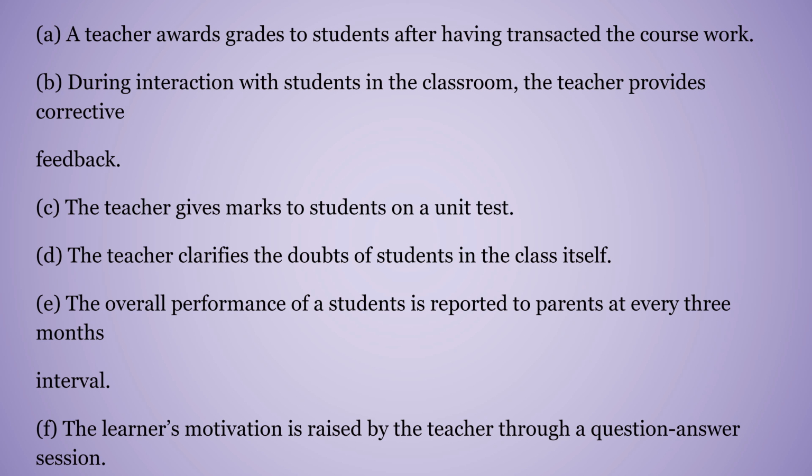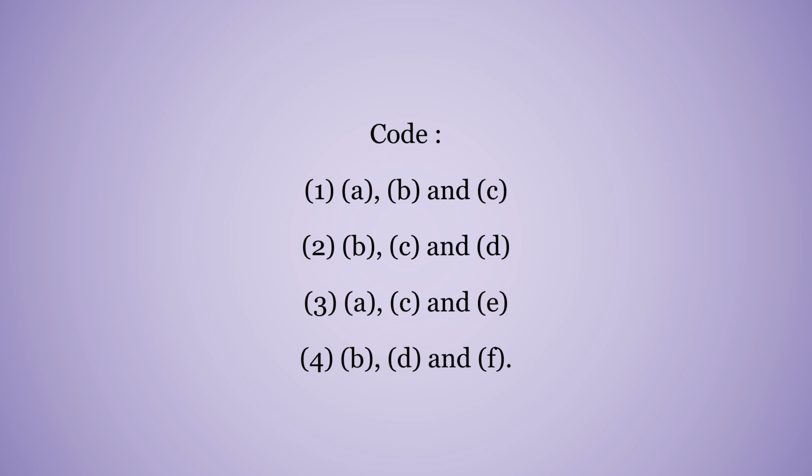C, the teacher gives marks to the student on a unit test. D, the teacher clarifies the doubts of the students in the classroom itself. E, the overall performance of a student is reported to parents at every 3 months interval. And F, the learner's motivation is raised by the teacher through a question answer session. Out of the codes, the right answer is B, D and F.